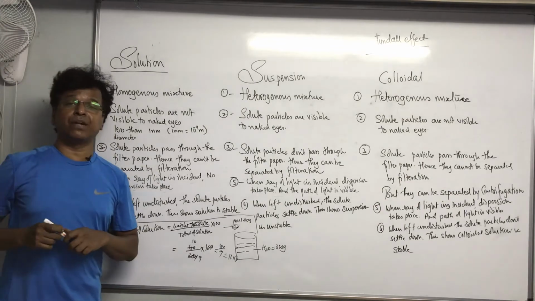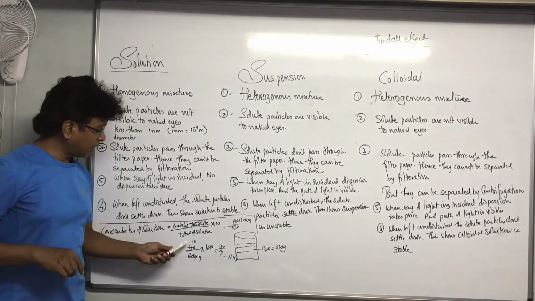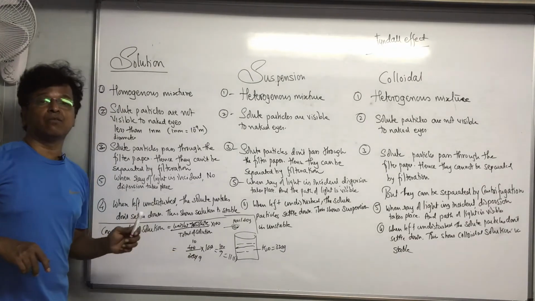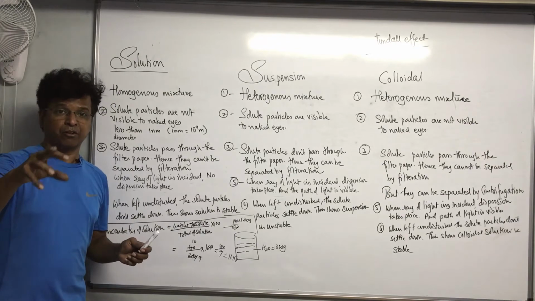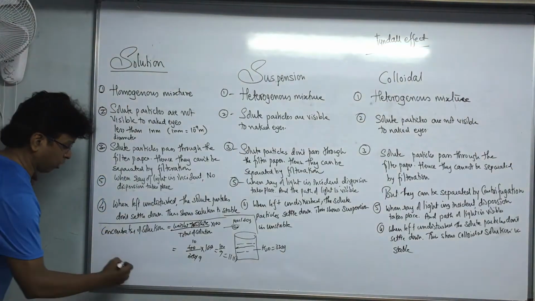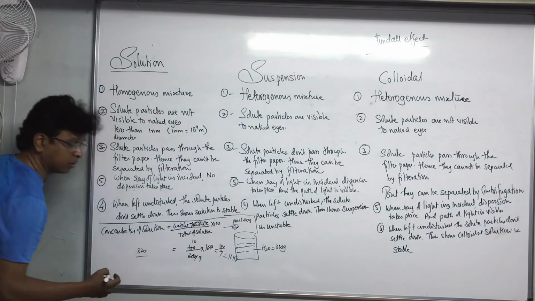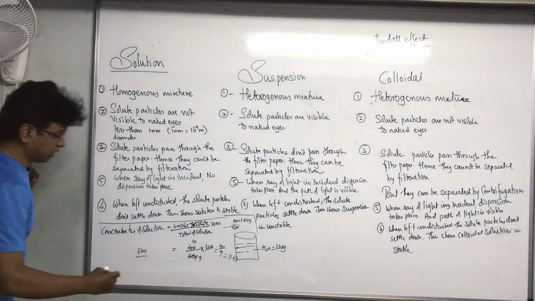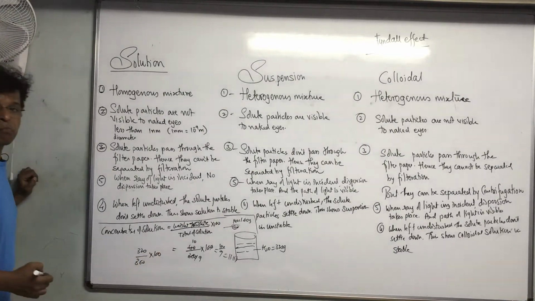Now because I was finding concentration of solute, I took the weight of solute over here. If they would have asked me to find the concentration of solvent, then I will take the weight of solvent. What is the weight of solvent? 320 upon total weight of solution, 360, into 100.